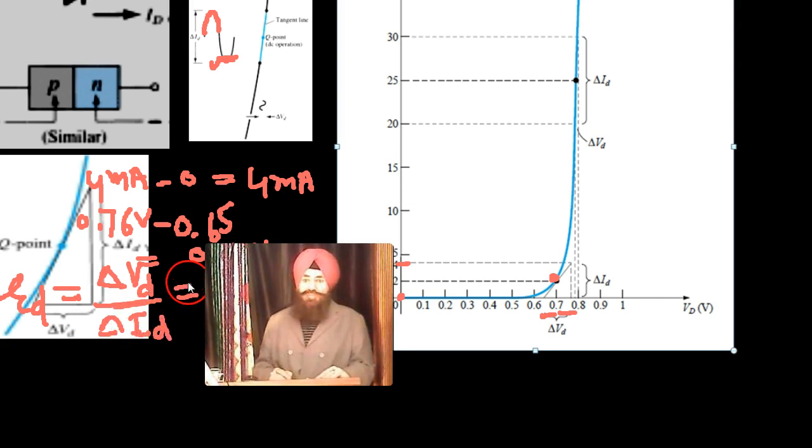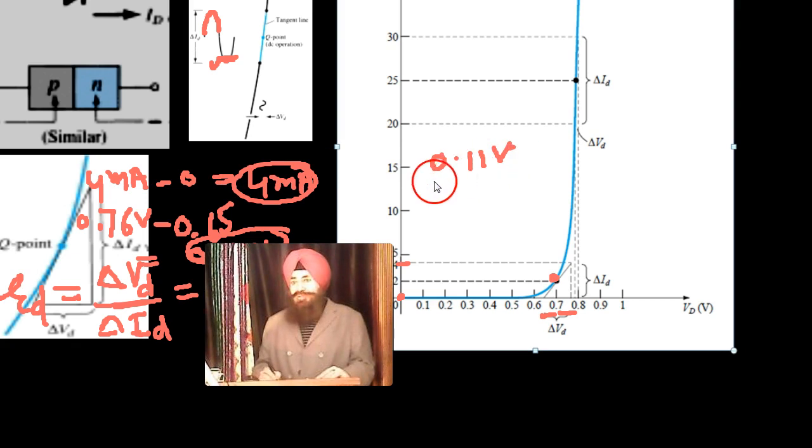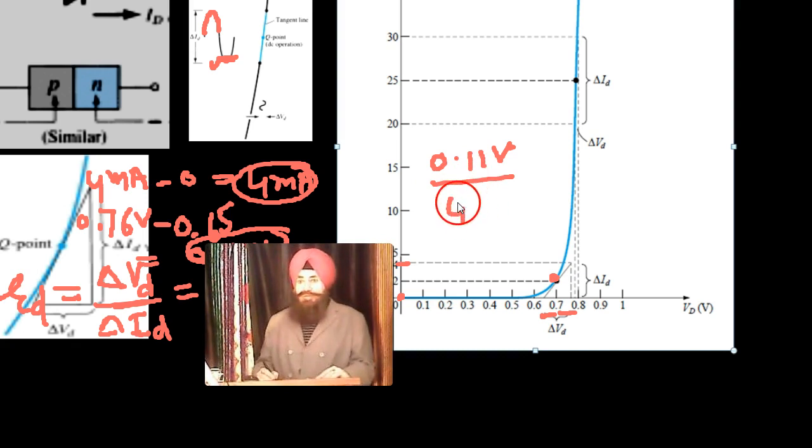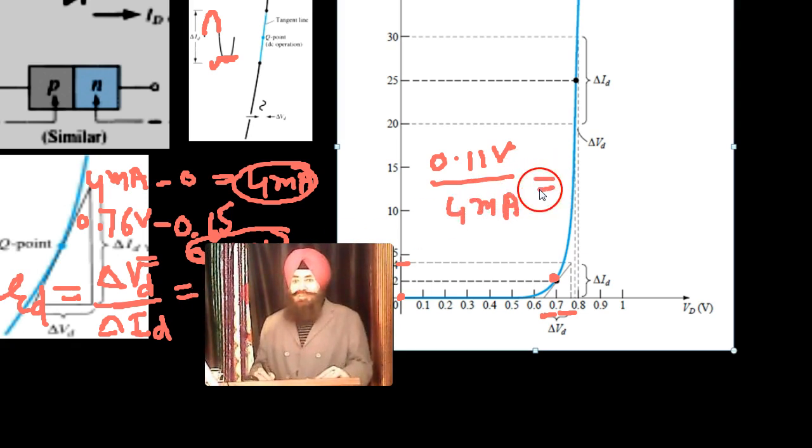That is 0.11 volt divided by 4 milliampere, and the result becomes 27.5 ohm.